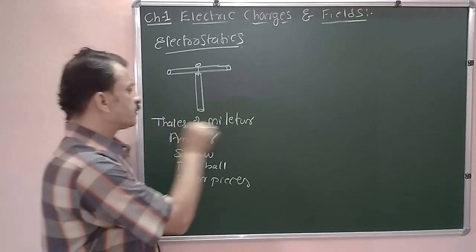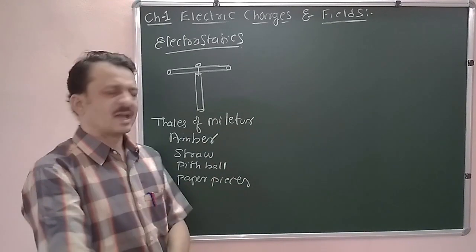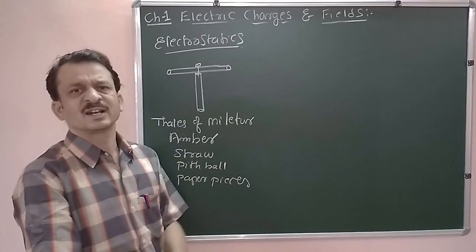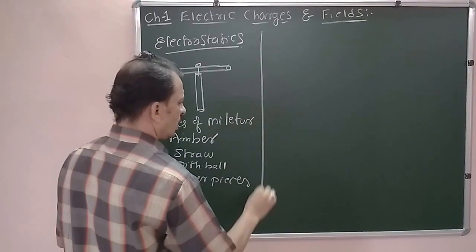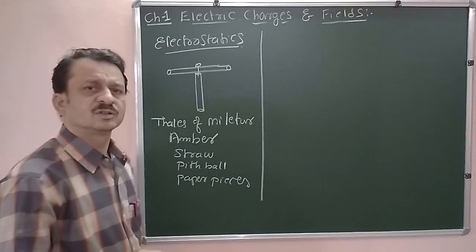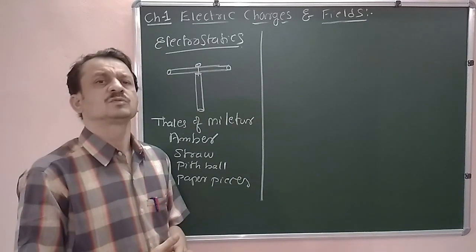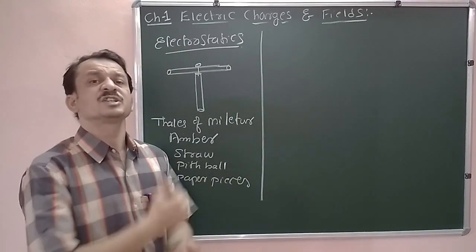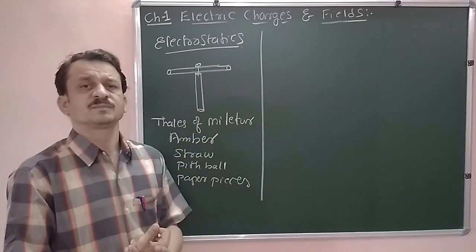Now this was first observed by Thales of Miletus, and he was named the father of static electricity. And also, after these observations, some other pairs of materials were taken and rubbed with each other, and we observed the same result.